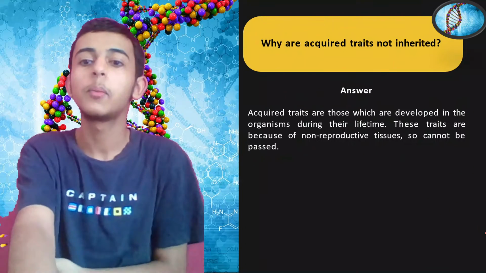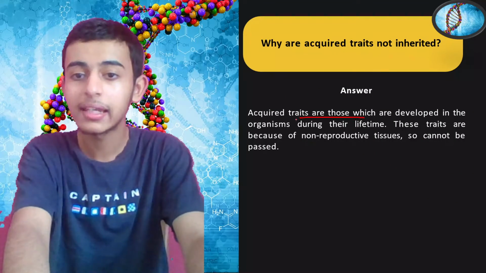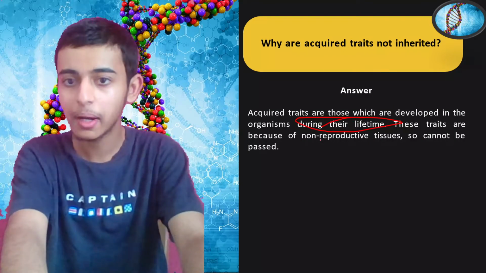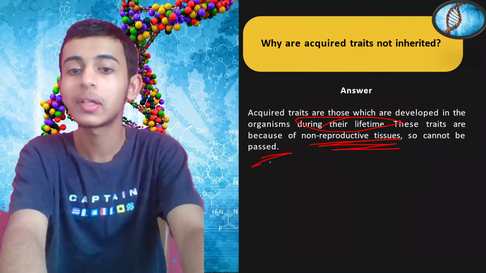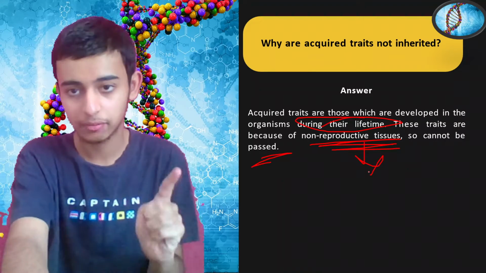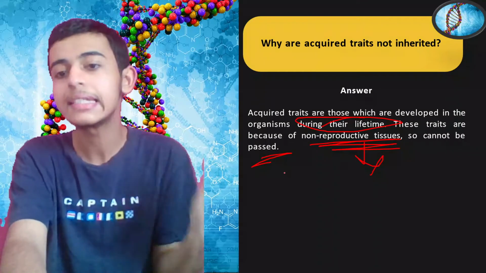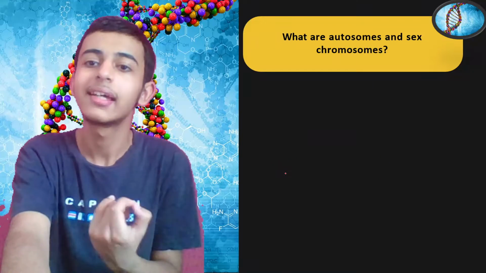Clear? Acquired traits are those which are developed in the organism during their lifetime, as I told you, because of non-reproductive tissues, so they cannot be passed on. Non-reproductive tissues, that is, not present in the genes, isn't it?